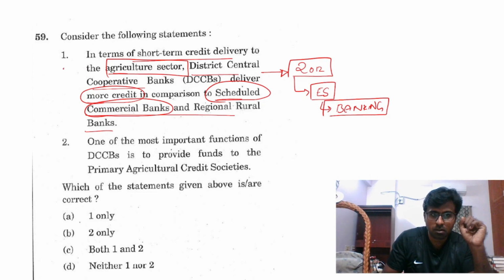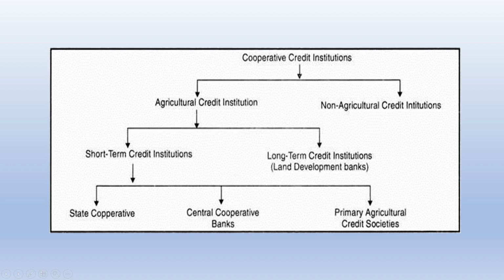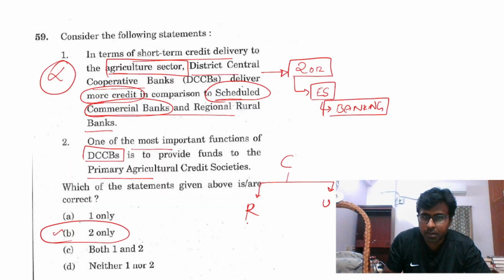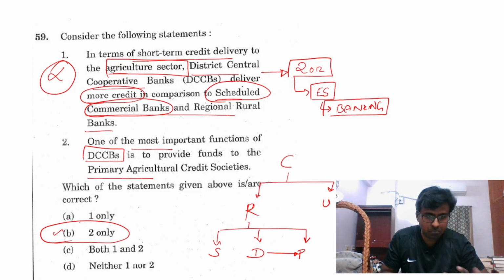This is wrong. Okay, one of the most important functions of district cooperative banks, same again, this is true. Statement 2 is true. Cooperative banks are divided into urban and rural cooperative banks. In rural cooperative banks, there are three things: one is state, one district, one primary. So what they are saying is, this district cooperative society will lend to primary societies. It is the main thing. True, it is a true thing.